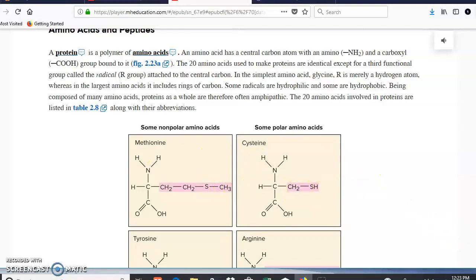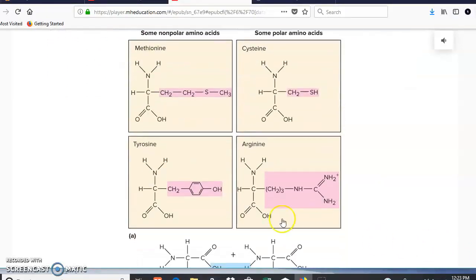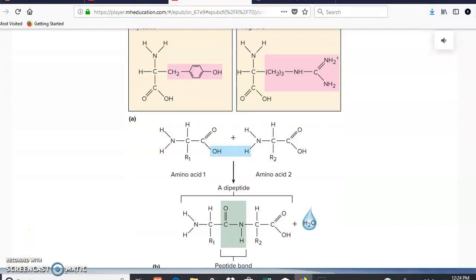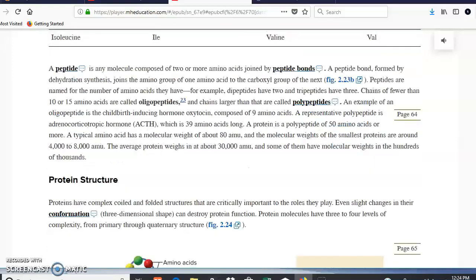If you scroll down, you can see other types of amino acids in which, again, the backbone is the same, right? The amino and the acid, and this part is the only one that is going to be different. So if we scroll down, we can see that all the amino acids are going to be connected by peptide bonds. But why do they need to get connected? Because when they get connected, the amino acids are going to give you different structures. How many structures can proteins have?